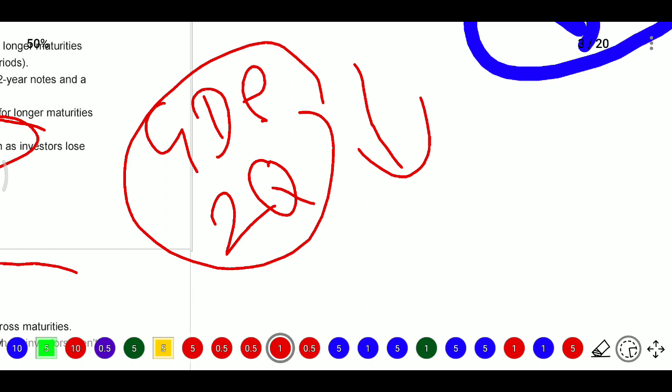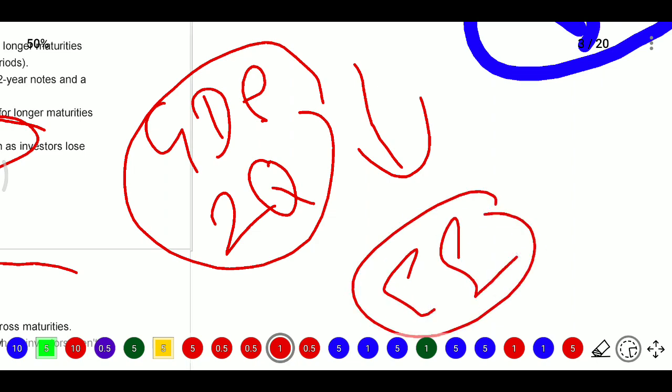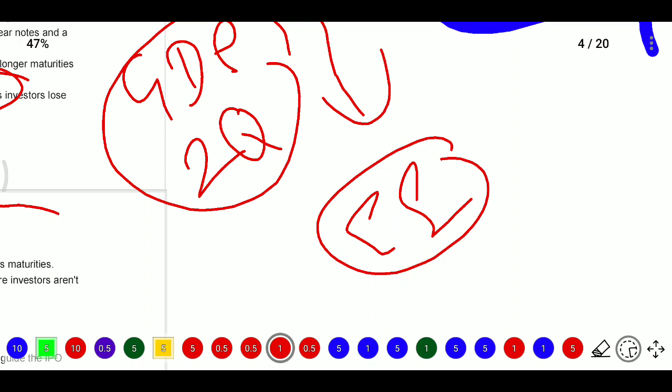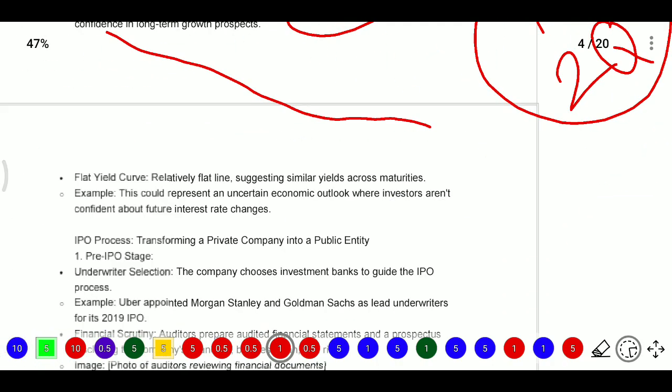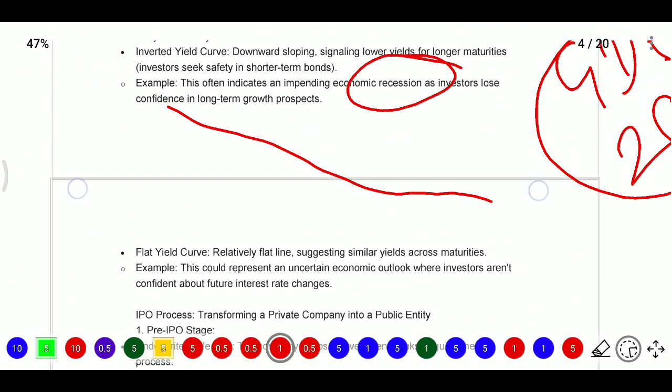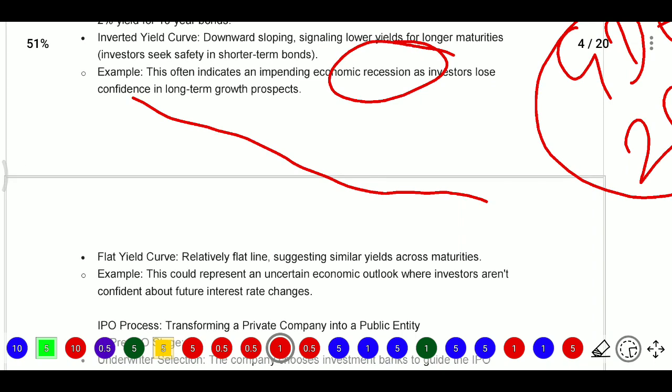For reducing costs, the companies' first thought goes to employees. Whoever they are paying salaries to, they will think about them and remove some employees' jobs. That is happening in the IT sector as of now. So many recessions were there and so many employees were getting out of the companies. And that is the inverted yield curve, meaning a recession period is happening.